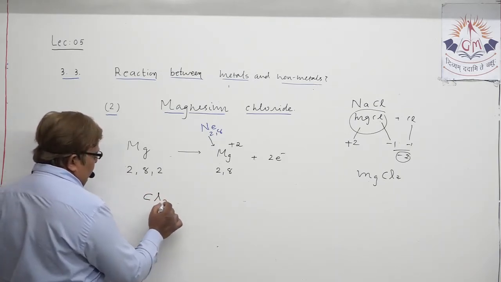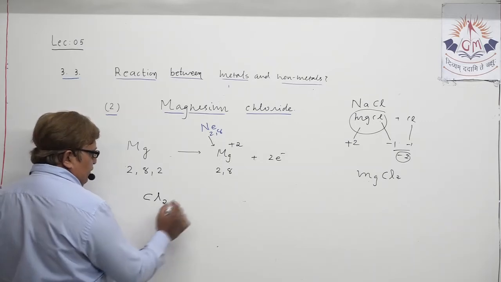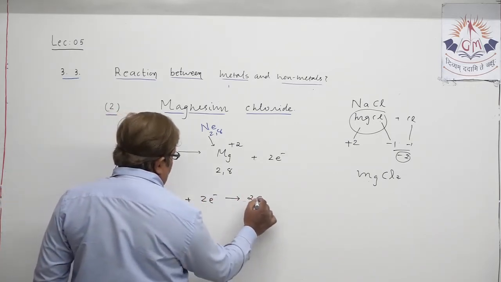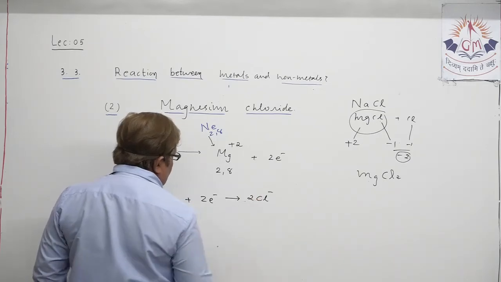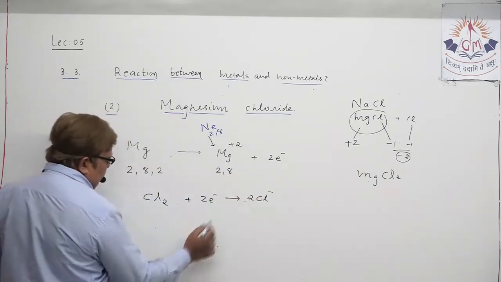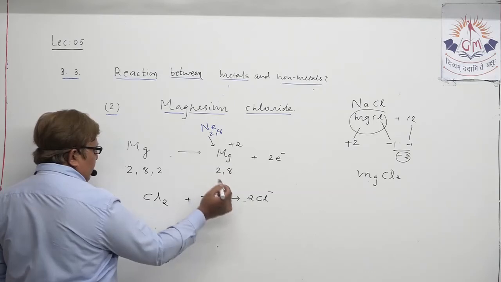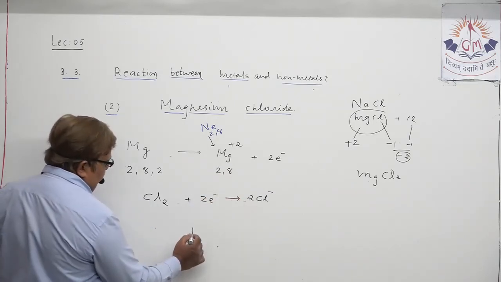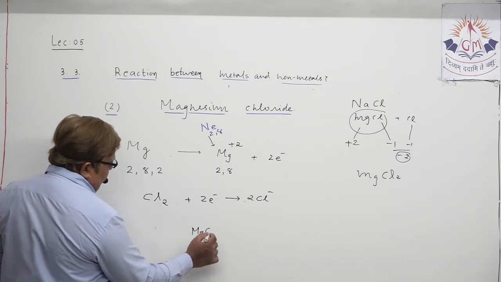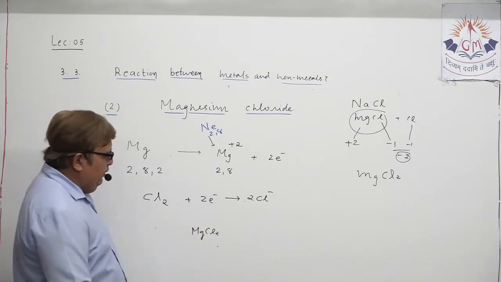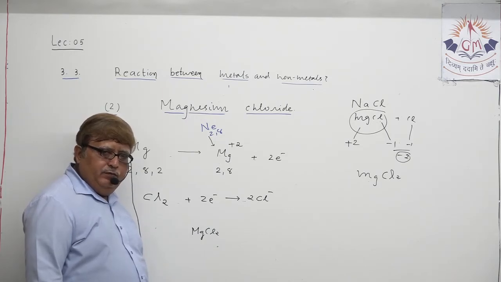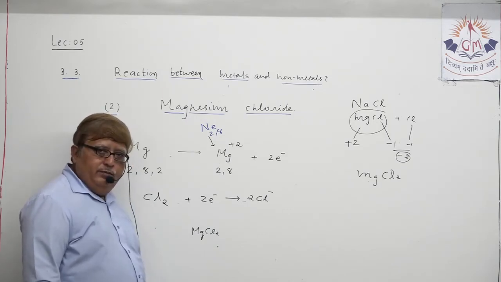Suppose 2 chlorine atoms get 2 electrons and form 2 chloride ions. And when Mg 2+ and 2 chloride ions join with each other, what do they form? They form magnesium chloride. Right?